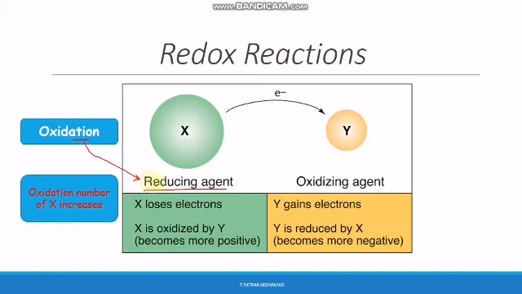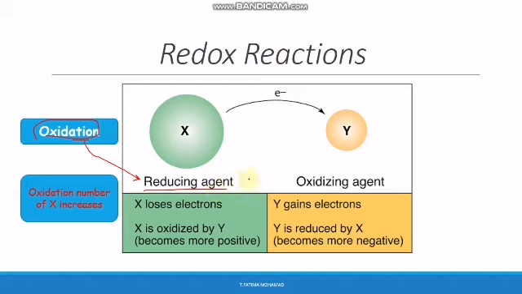Why reducing agent? Because the electron that is lost by X is reducing the second atom, which is Y, because Y is gaining the electron that is lost by X. So it is reducing Y. Okay? So let me repeat. The atom X is losing an electron, so the process is called oxidation. And atom X is called a reducing agent.